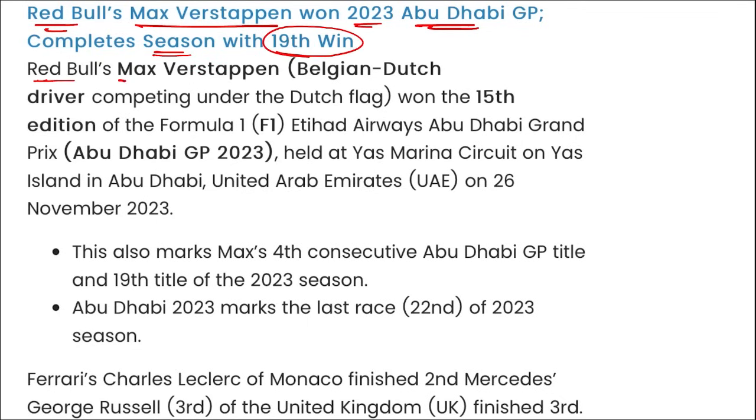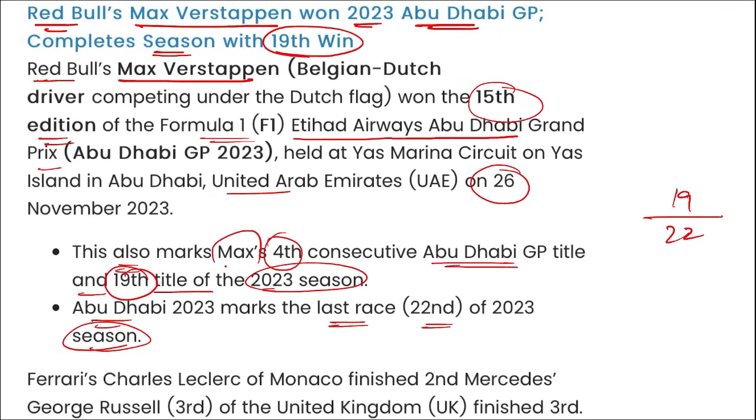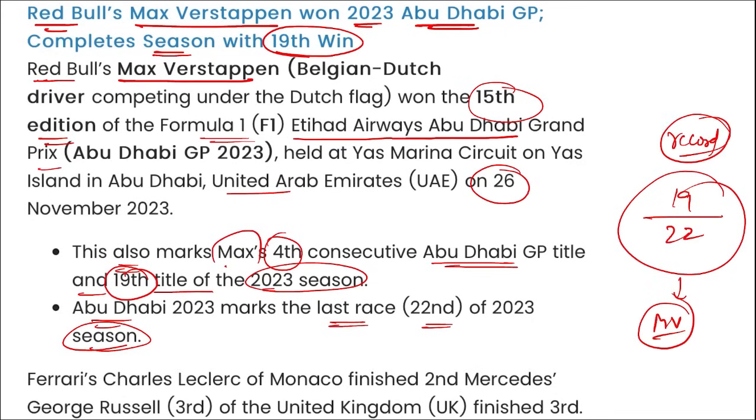I repeat, Red Bull's Max Verstappen has won the 15th edition of the Formula 1 Etihad Airways Abu Dhabi Grand Prix, which was held in the UAE. Correct? It was on 26th of November, and this is also Max Verstappen's 4th consecutive Abu Dhabi Grand Prix title and the 19th title for the season 2023. Abu Dhabi is the last race, that is the 22nd of the season. That means out of 22 races, 19 races were won by Max Verstappen, and this is a record in itself. Mark this also. Right? Here, Charles Leclerc of Monaco finished second, and George Russell secured third position for UK.